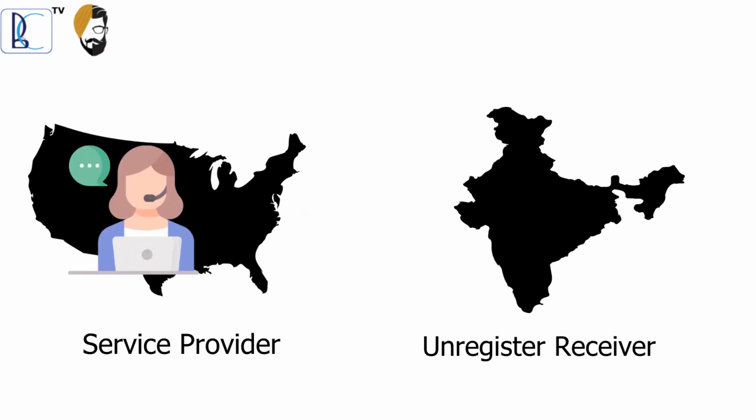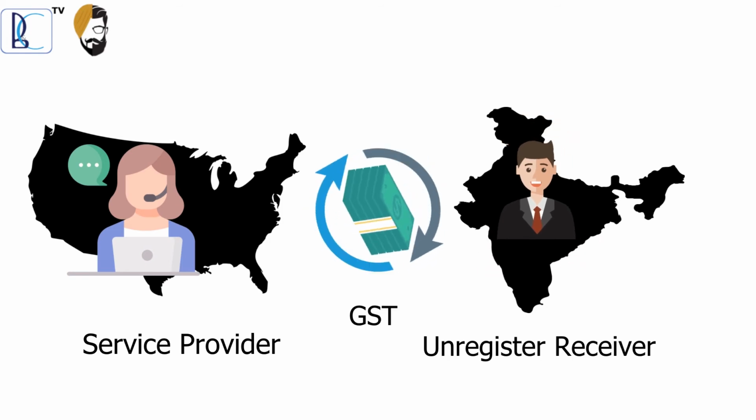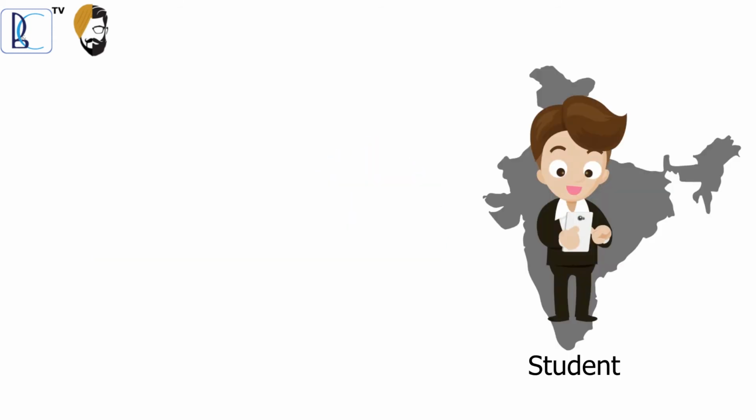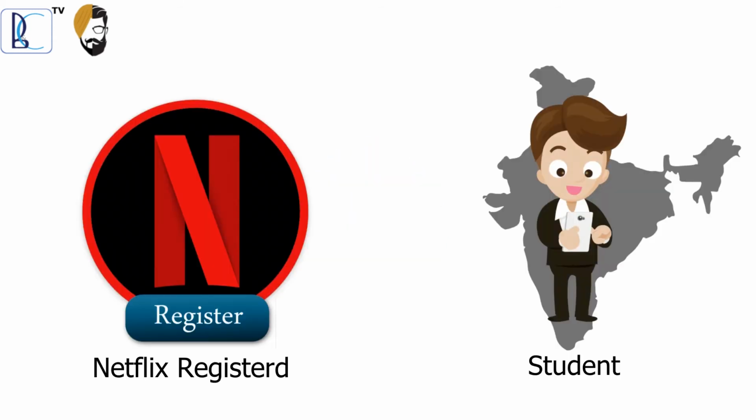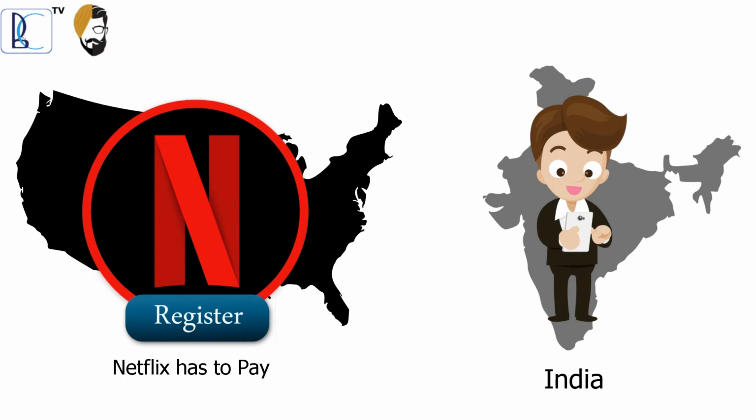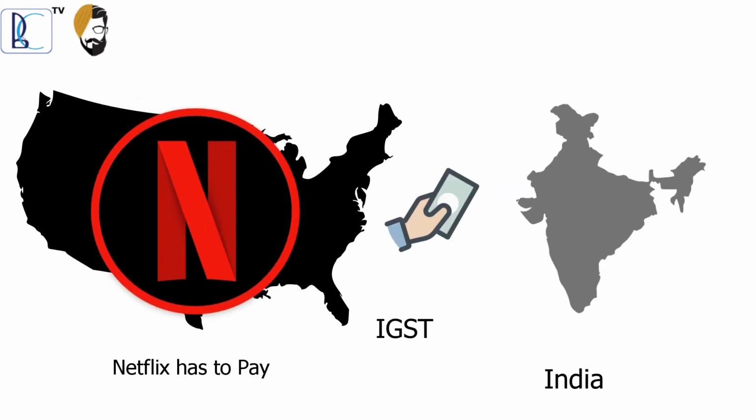If location of supplier of service is outside India and location of unregistered recipient of services in India, then forward charge will be applicable in GST. Example 4. A student in India registers in Netflix, US, for watching movies. Netflix has to pay IGST.